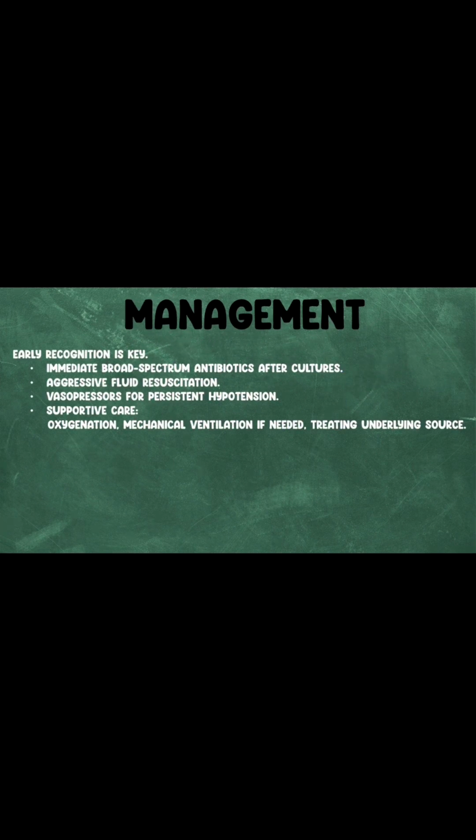How to manage a patient with sepsis? In management, early recognition is the key. For a good prognosis of the patient with sepsis inside or outside of the ICU, we need to recognize the case early. Initially, immediate broad spectrum antibiotics are given, aggressive fluid resuscitation is done, and vasopressors for persistent hypotension. If a patient needs oxygenation, look for that, give mechanical ventilation if needed, and treat the underlying source.